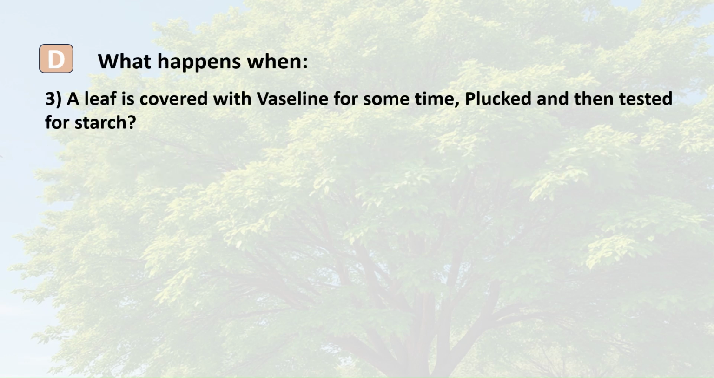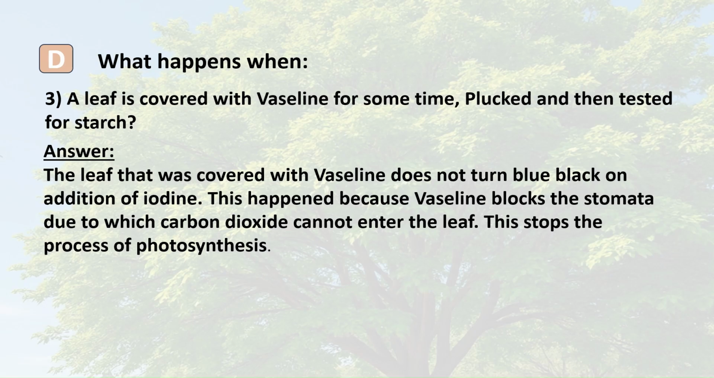3. A leaf is covered with vaseline for some time, plucked and then tested for starch? Answer. The leaf that was covered with vaseline does not turn blue-black on addition of iodine. This happened because vaseline blocks the stomata, due to which carbon dioxide cannot enter the leaf. This stops the process of photosynthesis.